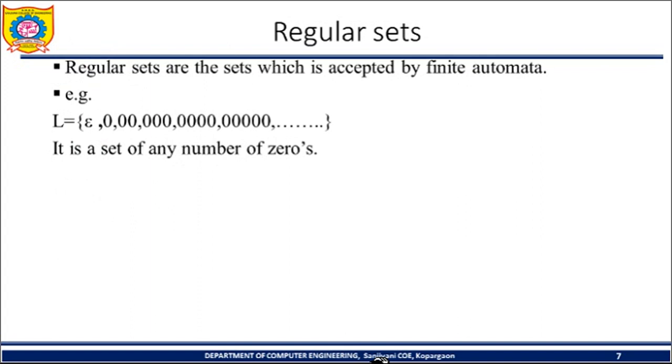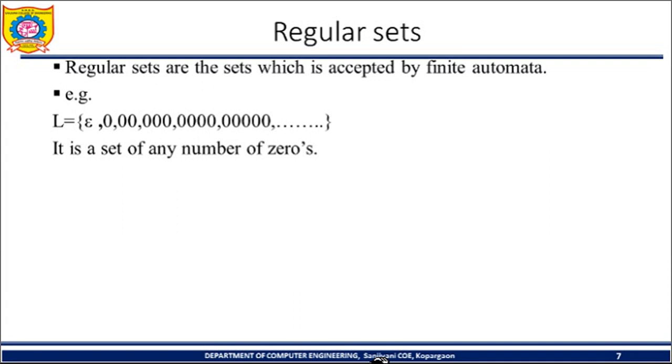Now one more definition. Up till now we have discussed regular language. The language which is accepted by the finite automata is called regular language. A second one is the regular expression. A regular expression is a language which is defined in compact form by using a set of operators: dot, star and plus.